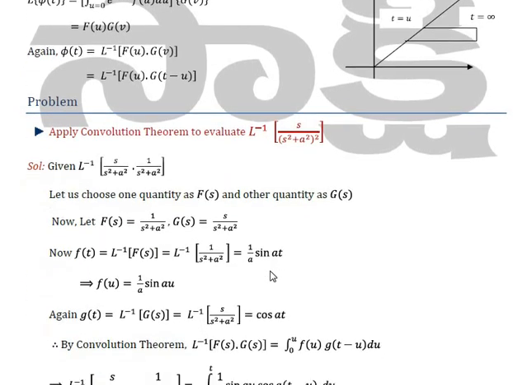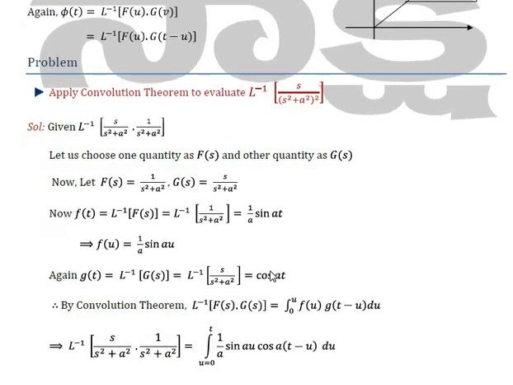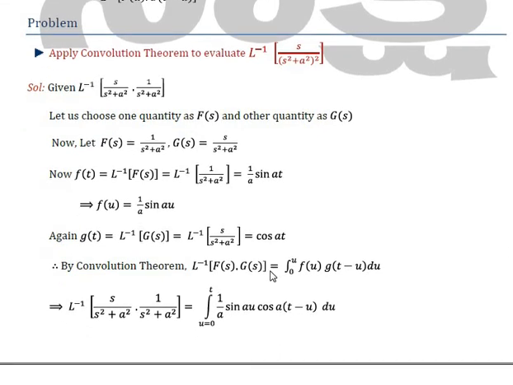I will just repeat the convolution theorem for inverse Laplace.